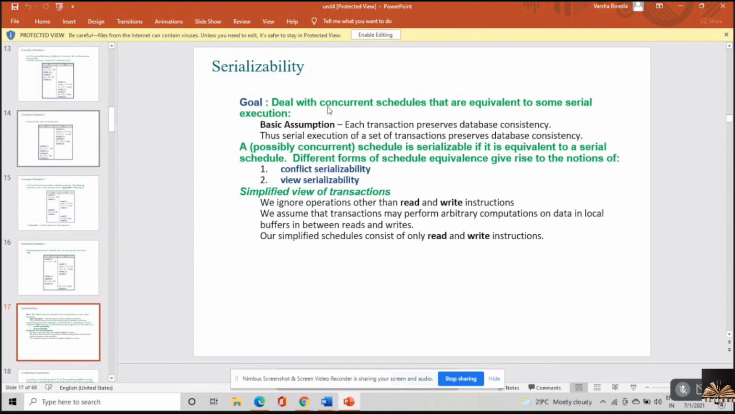The different ways in which you can convert into a serializable schedule are: one is conflict serializability, the other one is view serializability. So if a concurrent schedule given to you is equal to any of these two, I can say that it is serializable. Okay. So I'll be going directly to the concepts over here.